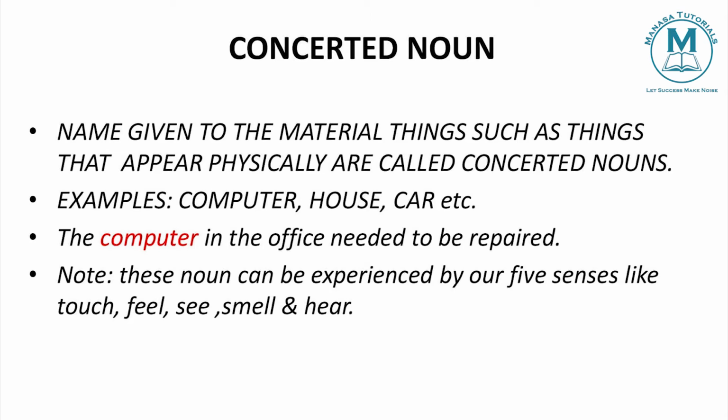Understood? So these concrete nouns, we can sense them. Whatever we see, hear, touch, smell, whatever we feel. All the material things are called concrete nouns. So the next noun is the abstract noun.